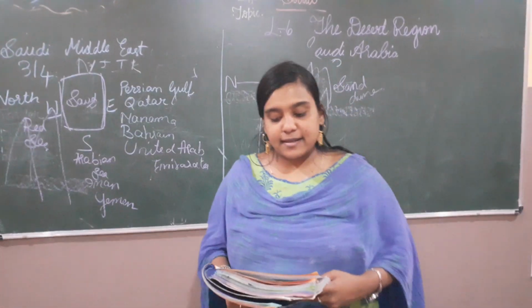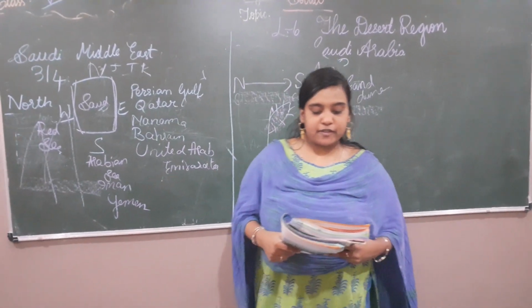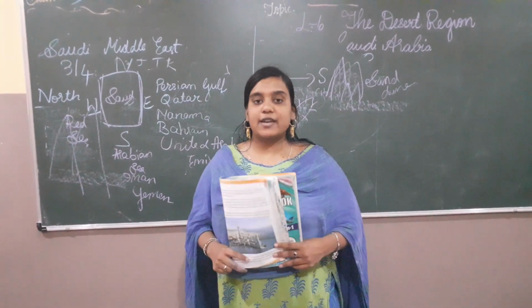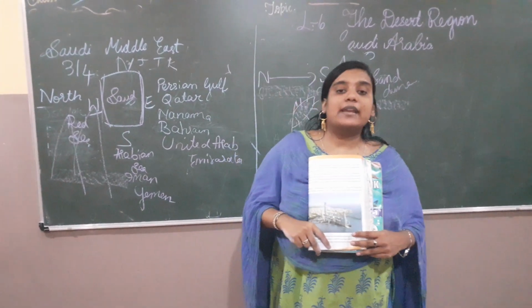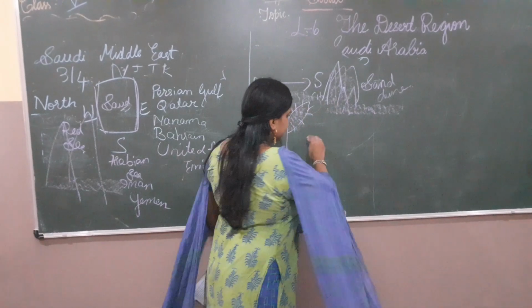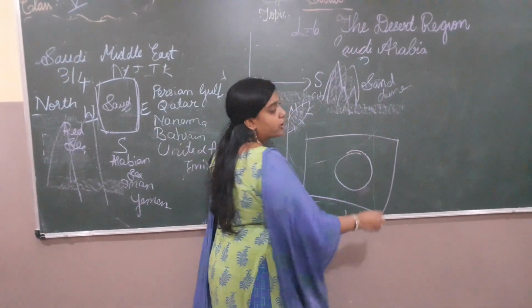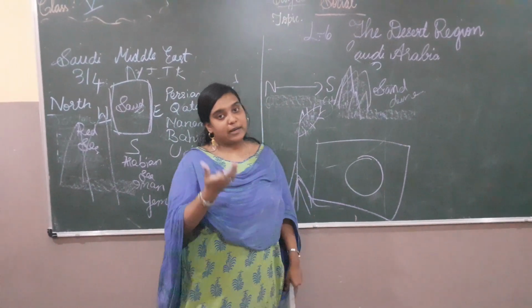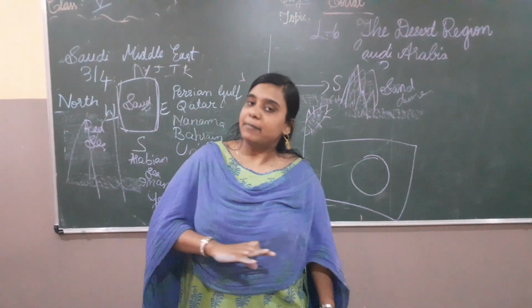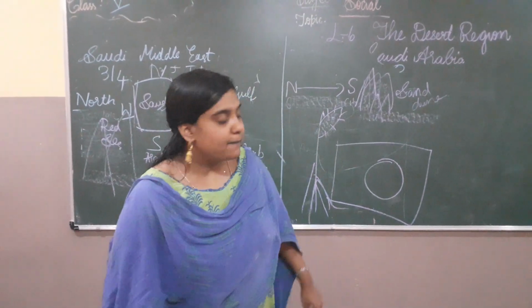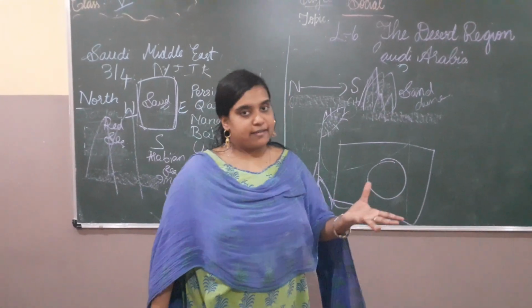At some places in deserts, groundwater comes up to the surface, forming pools called oases. You have heard about oases. In some places of a desert, it's such a big desert, somewhere here and here, water will come, and that is known as an oasis. It will come from the ground somewhere. Completely it's a desert part, but somewhere nearby it will form an oasis.